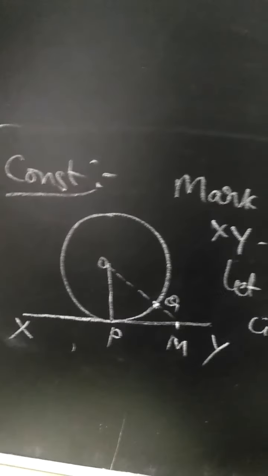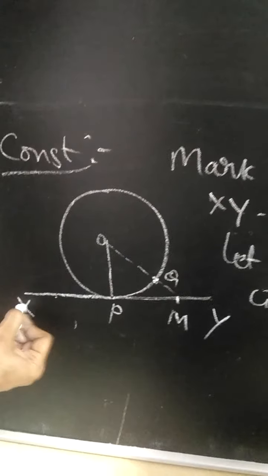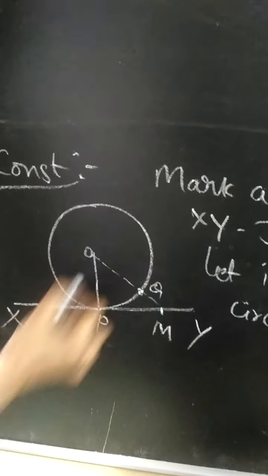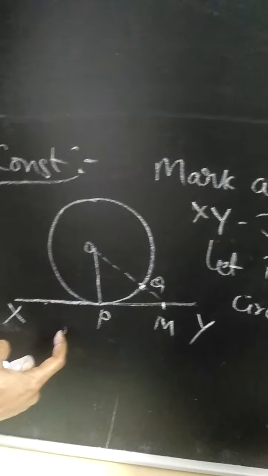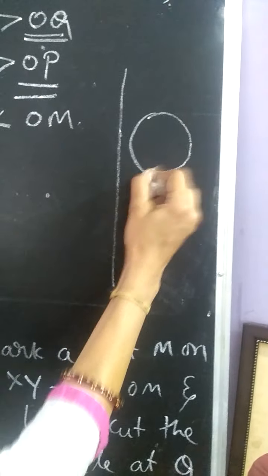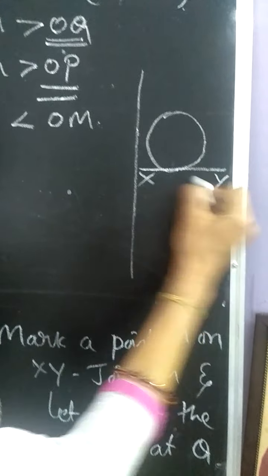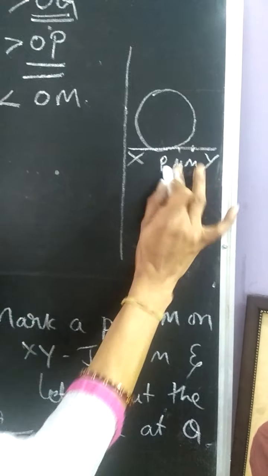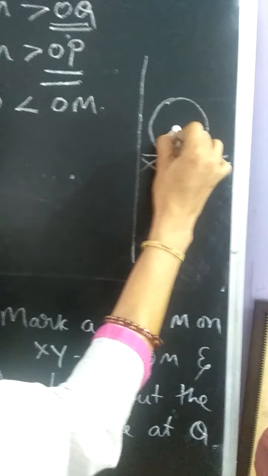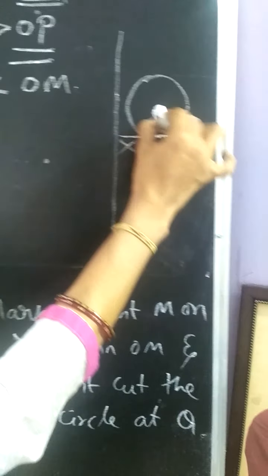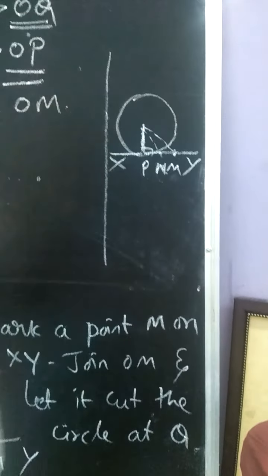And here you can check, children, when you mark any point on this line XY other than P, and join those lines, all the lines will be greater than OP. This is only for your reference. I have marked the point M, I can mark another point N. When you join all these, you can see that all these distances will always be greater than OP.